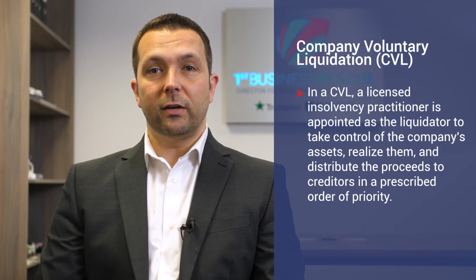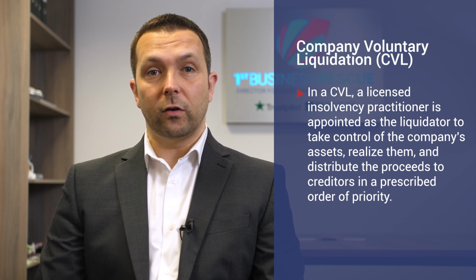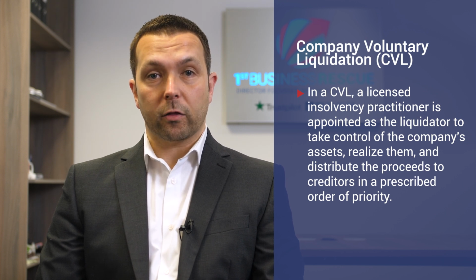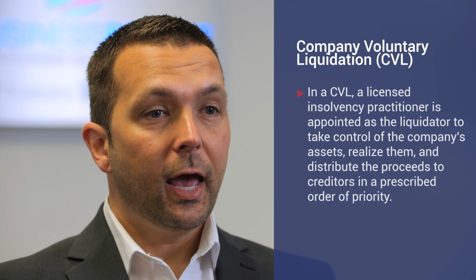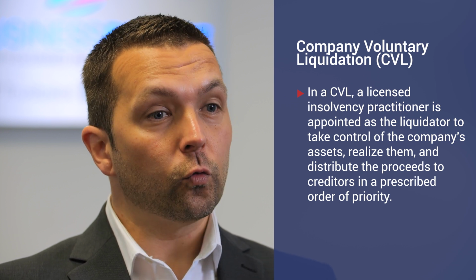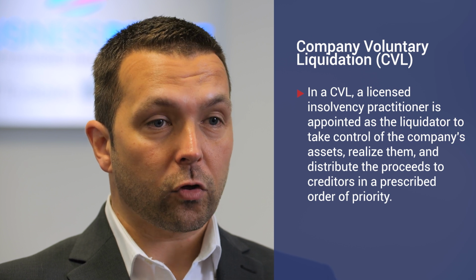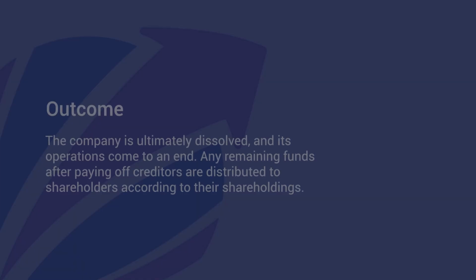A CVL is initiated by the company's directors when they believe the company is insolvent and cannot continue to trade. A resolution to wind up the company must be passed by the shareholders. The liquidator. In a CVL, a licensed insolvency practitioner is appointed as the liquidator to take control of the company's assets, to realise them and distribute the proceeds to creditors in a prescribed order of priority.